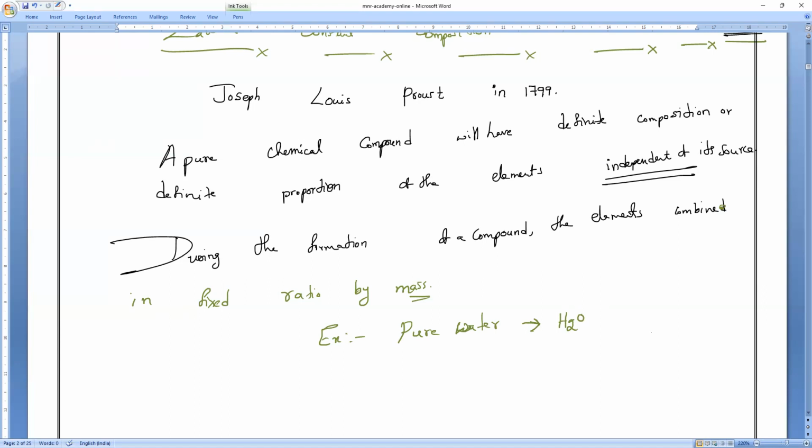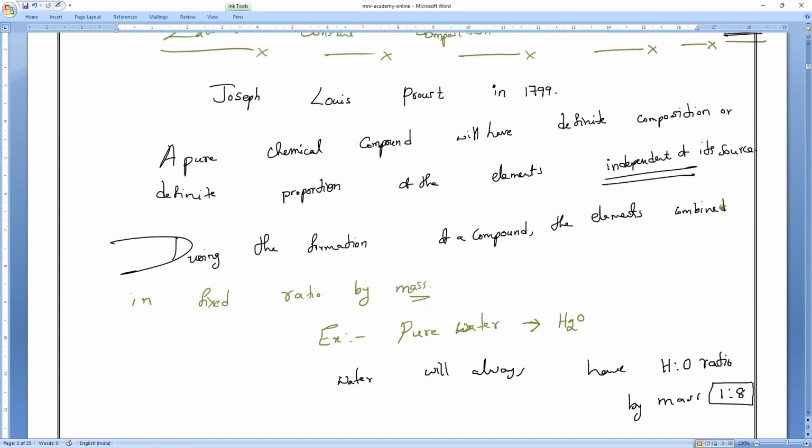Whatever the source, either from a river, or from your house, or from the ocean, or from some other places. Water has many sources, underground water, surface water, whatever water you take, anywhere, keep it in mind, water will always have a hydrogen to oxygen ratio by mass of 1:8.